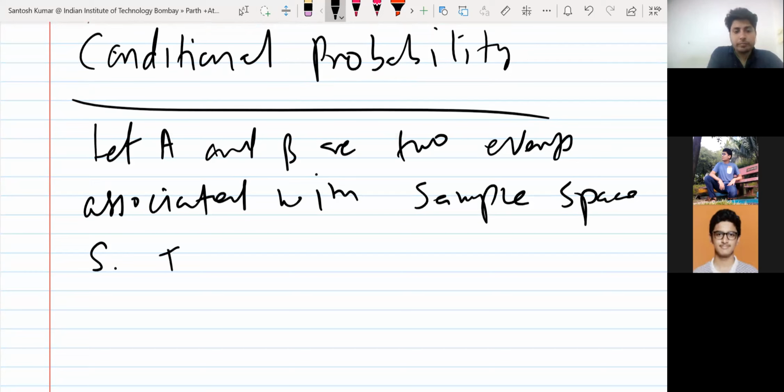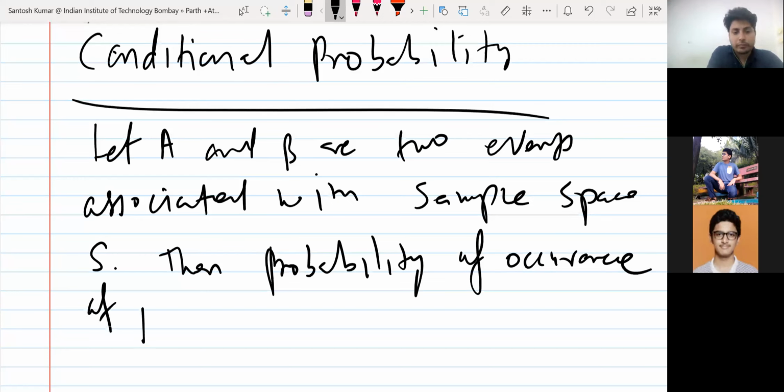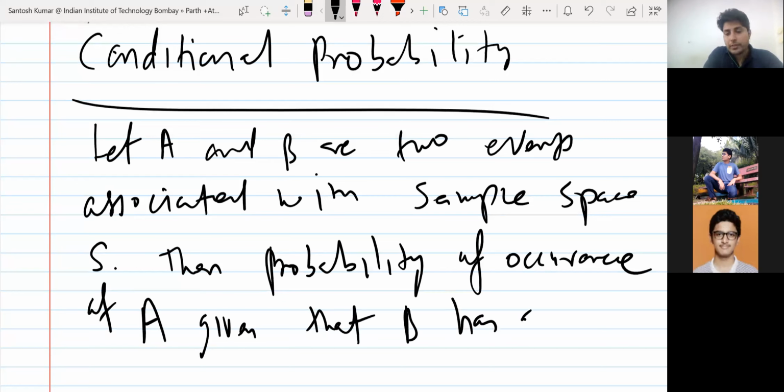Then probability of occurrence of A, given that B has already occurred. ठीक है.